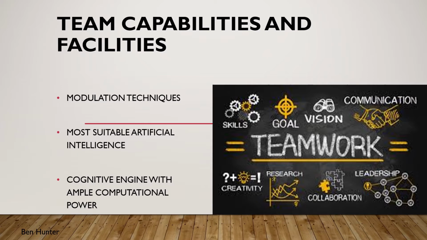In order to do this, we need a pretty deep understanding of the signal modulation types we're working with. Next, we will experiment and choose an artificial intelligence that's best suited to the task we are asking it to perform. And lastly, a cognitive engine has to be chosen to facilitate the programming. Computer power is a must. We will need ample computational resources that can run unsupervised simulations within reasonable time periods.